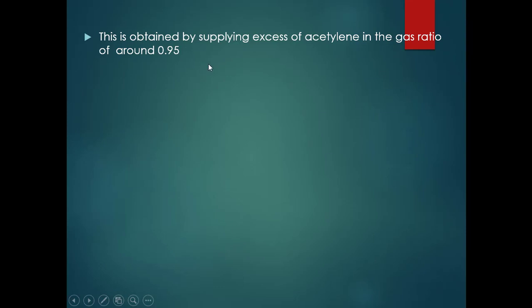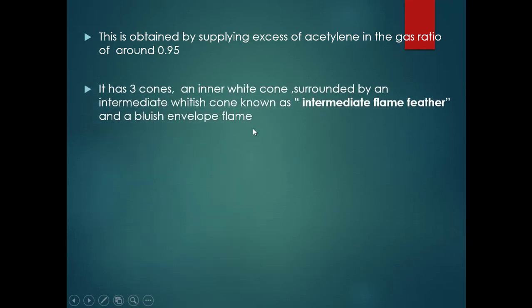The carburizing or reducing flame will be obtained when you supply excess acetylene gas. Sometimes they mention it as 3:1. If you supply 3 volumes of acetylene and just 1 volume of oxygen, it will produce this carburizing or reducing flame, where the gas ratio is around 0.95. That means a maximum amount of acetylene gas and a smaller amount of oxygen gas are supplied. This is the reason why the carburizing flame is produced.